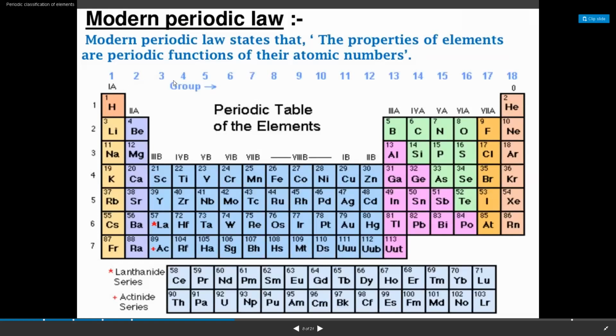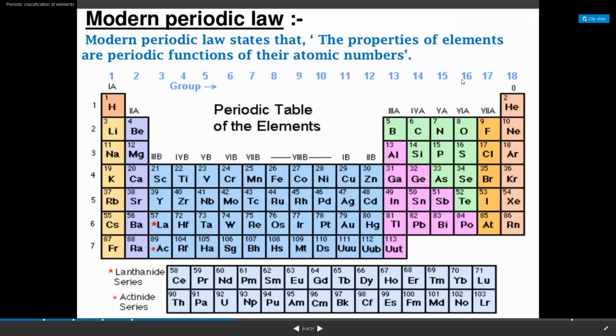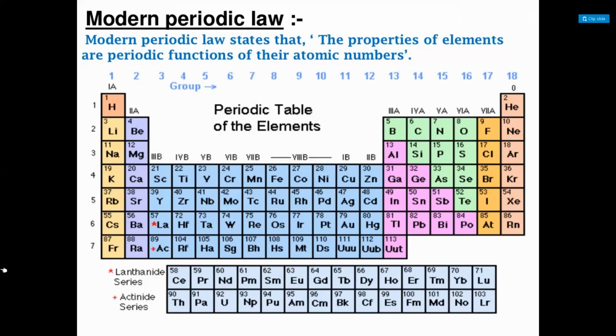You can see the number. 18 columns. So these horizontal rows are called periods, so 7 periods. The vertical columns are called groups. Therefore, 18 groups. The modern periodic table consists of how many periods and how many groups? 7 groups.